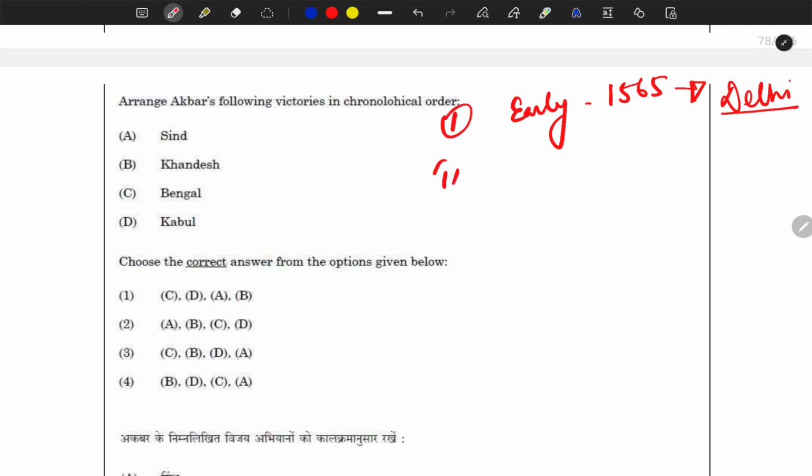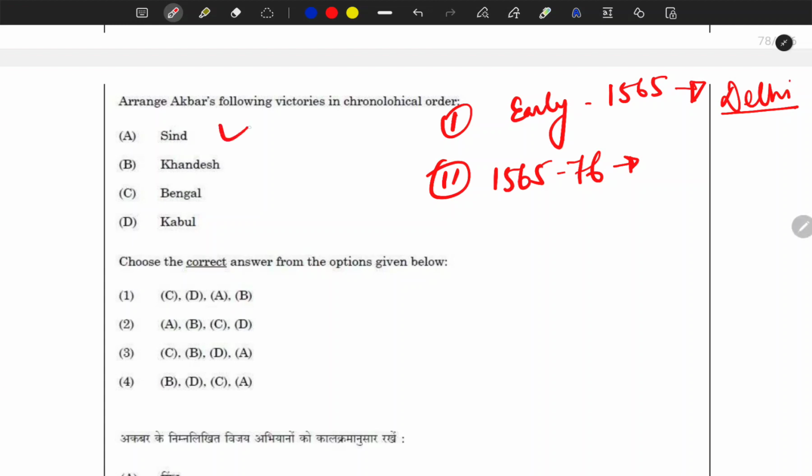The second phase is about the Rajput policy, which extended from 1565 to 76, and in that he annexed and made matrimonial alliances with the Rajput rulers, and a lot of Rajput estates directly or indirectly came under Mughal rule.